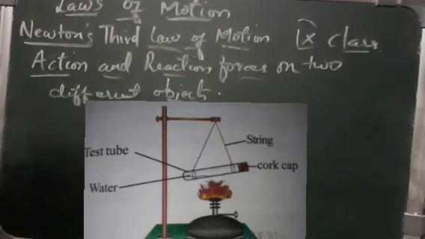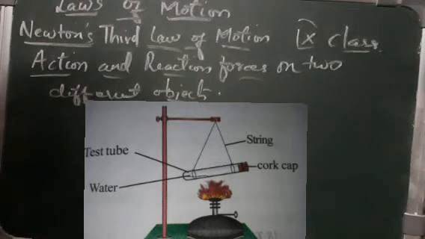Okay, and now we are going to heat it. Heat the test tube with a Bunsen burner until the water vaporizes and the rubber cork blows out. So what is happening? When we are heating, how is this rubber cork coming down? Here we observe the movement of the test tube when the cork cap blows out.